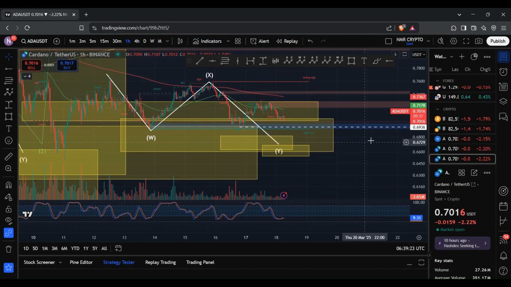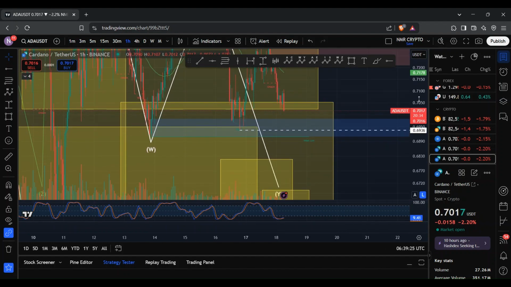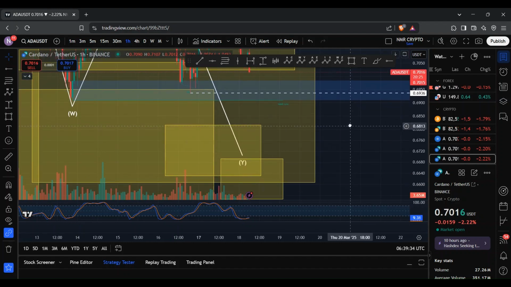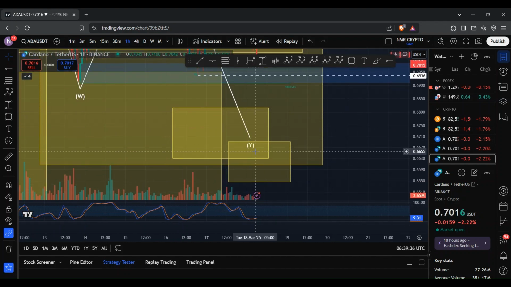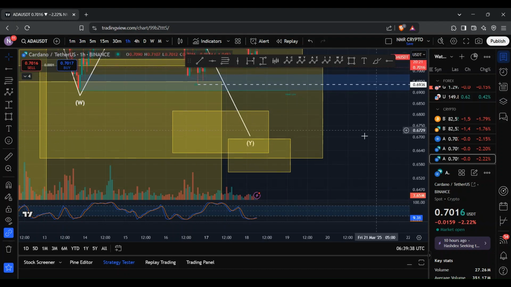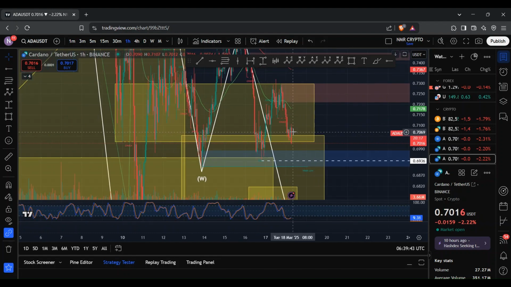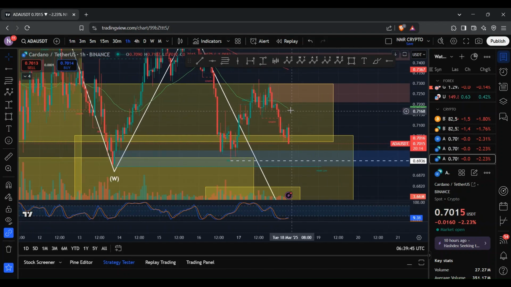Now, with that being said, we've got the indicators that are signaling that we are bearish. For example, smart money concept, which is indicating that we have a weak low at 69 cents. And so the likelihood of that being broken is likely. And yeah, that kind of falls in line with my analysis, with ADA falling within this range here. Now, what is interesting is on our stochastic RSI, we are oversold. And so we could potentially see a bounce to the upside. Now, should that be the case, that 50 EMA is something that I'll be targeting. And should we reach that 50 EMA, then I do anticipate ADA to get rejected at the 50 EMA and continue to see moves to the downside.